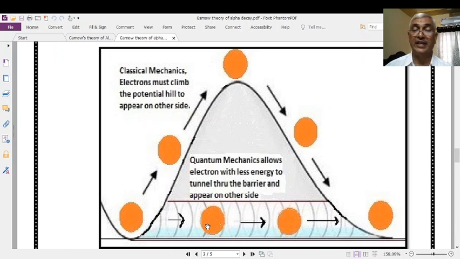It means that there is always a probability of the particle penetrating the barrier by tunneling and coming out on the other side of the barrier, which is known as the quantum mechanical tunneling effect.